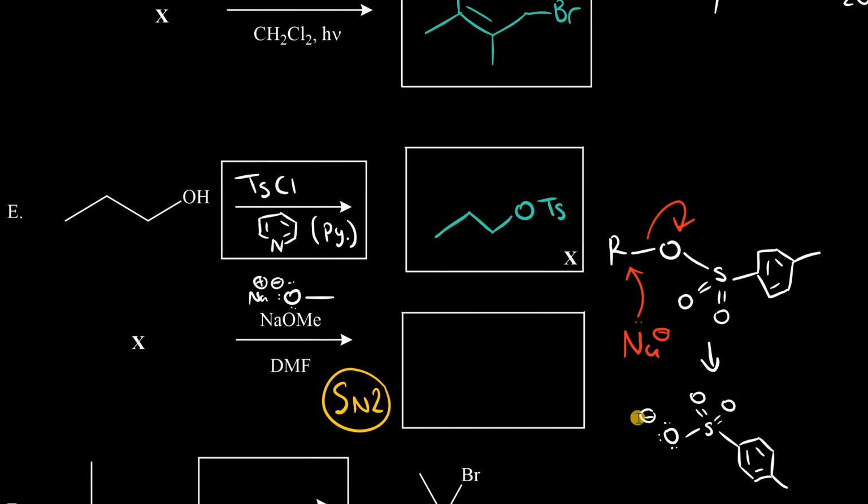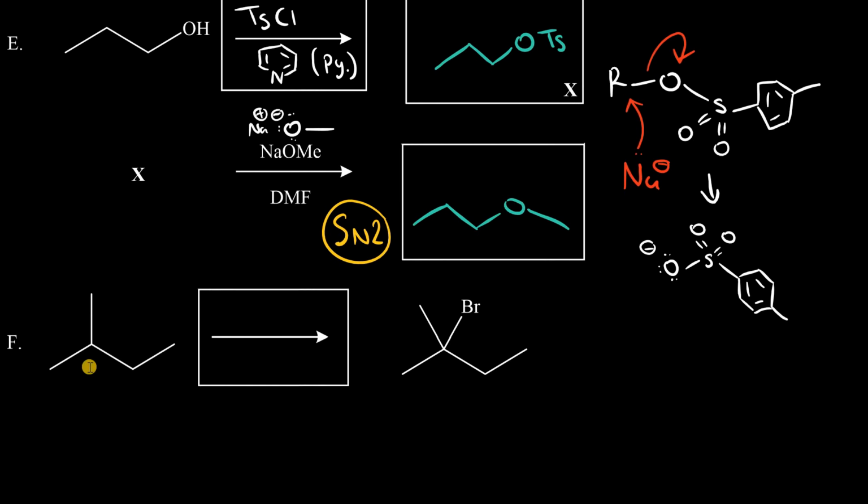And you can tell that this negative charge can be extensively delocalized across this entire structure, which means this is a very good leaving group in general, as long as we have a strong nucleophile in an aprotic solvent. The net result is that the tosylate ester is attacked by the methoxide to form methyl propyl ether.